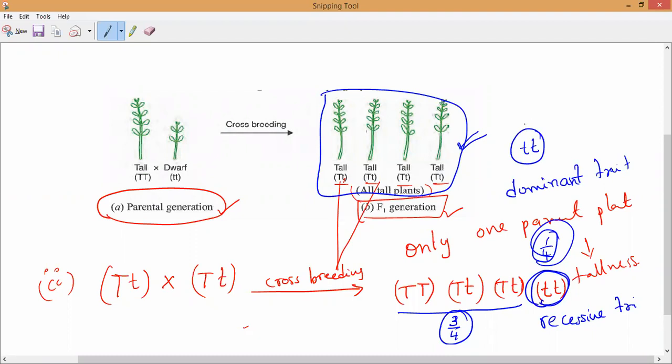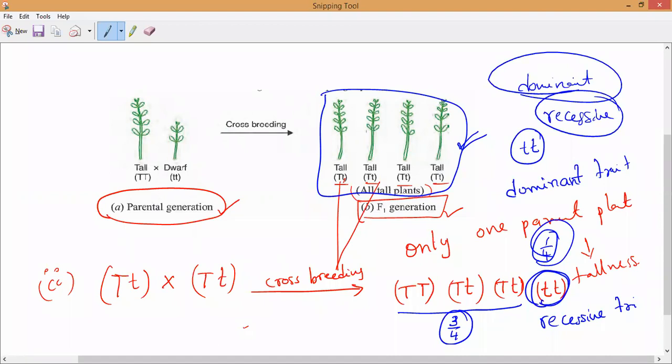This is what we call monohybrid inheritance. In monohybrid inheritance, the characteristics or traits may be dominant or recessive. This is what Mendel finally concluded regarding monohybrid inheritance.